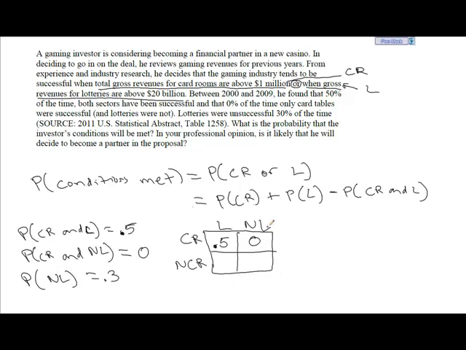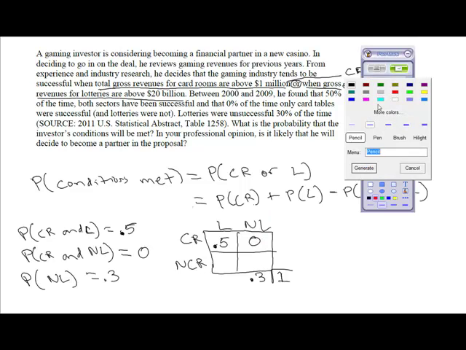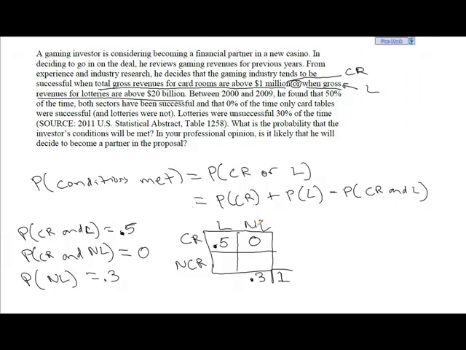And then we're also told the probability that lotteries are not successful is 0.3. So that doesn't say anything about card rooms, that just says the probability that lotteries are not successful is 0.3. Alright, well, we know all these probabilities have to add up to 1. That is, all these situations have to establish the entire possibility space. And so now we can kind of go about seeing what we can figure out. Well, I'm going to do this in a different color just so we can keep in mind what we're calculating, what was given to us. So I will do this in, how about green? And we know that the sum of this guy and this guy has to equal 0.3, so this guy has to be 0.3 right here. It's 0.3 plus 0 is 0.3, so this is a total.